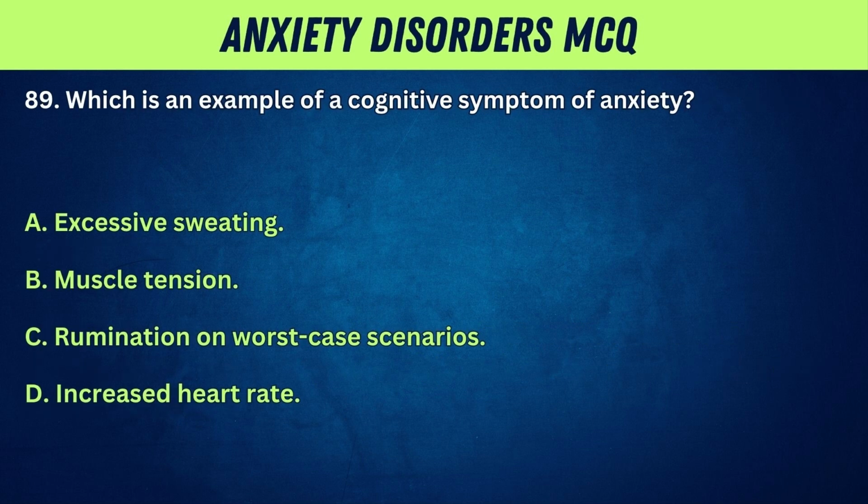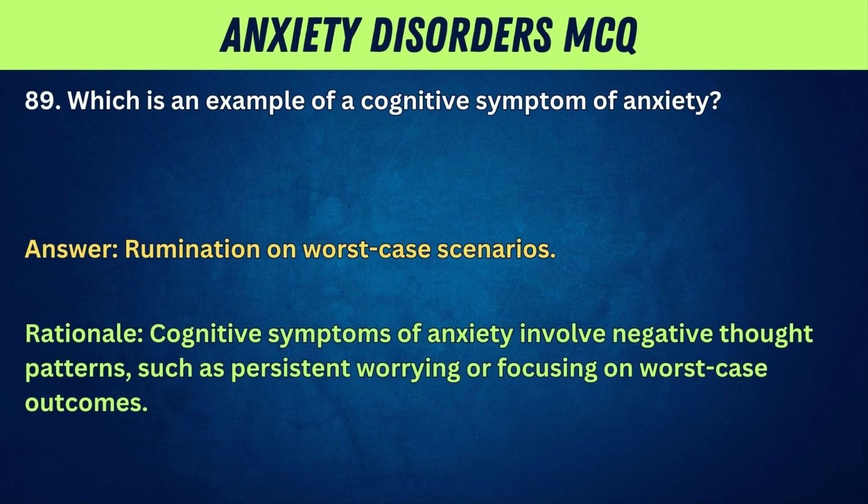89. Which is an example of a cognitive symptom of anxiety? A. Excessive sweating. B. Muscle tension. C. Rumination on worst-case scenarios. D. Increased heart rate. Answer: rumination on worst-case scenarios. Rationale: cognitive symptoms of anxiety involve negative thought patterns, such as persistent worrying or focusing on worst-case outcomes.